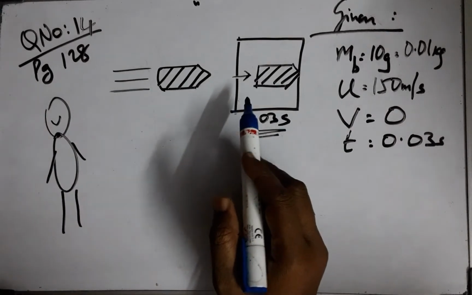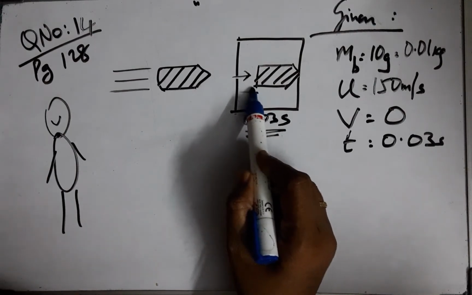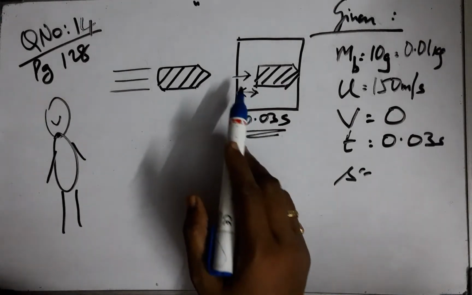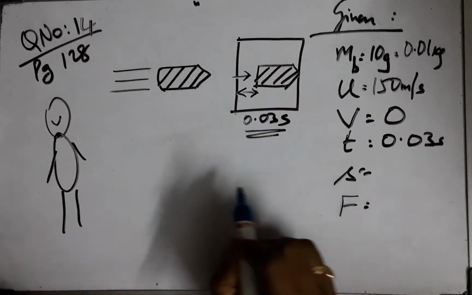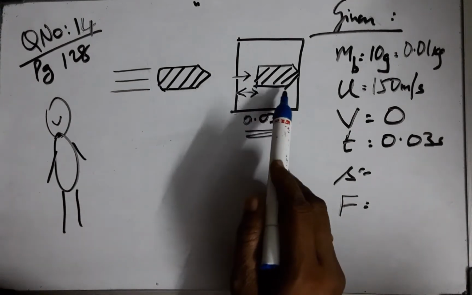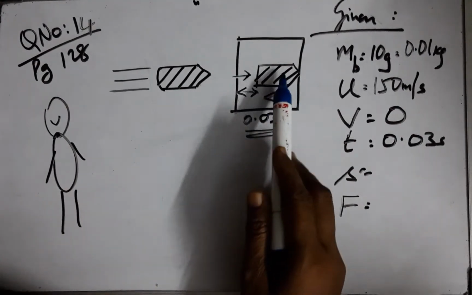Now we are required to calculate the distance of penetration inside the block, and also calculate the magnitude of the force exerted by the wooden block on the bullet, that is the stopping force of this block on the bullet.